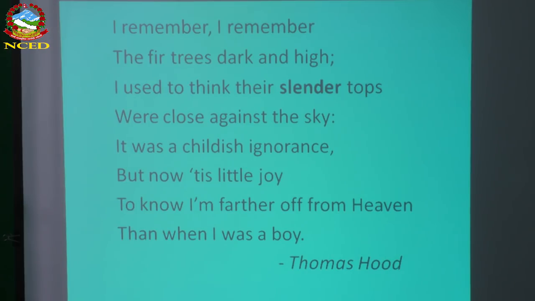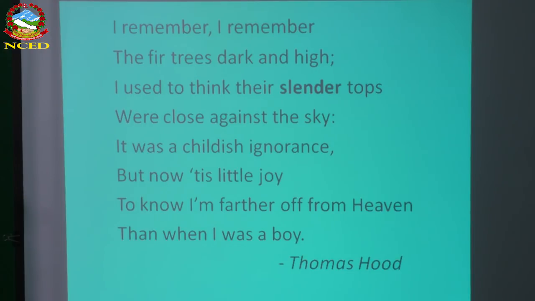He felt that way. We also feel that way if you are small or if you are still young. You might remember that the tree tops might touch the sky, or you might see the heaven from there, or different types of innocence. This is just the result of innocence. The poet also felt the same way when he was young. It was a childish ignorance.